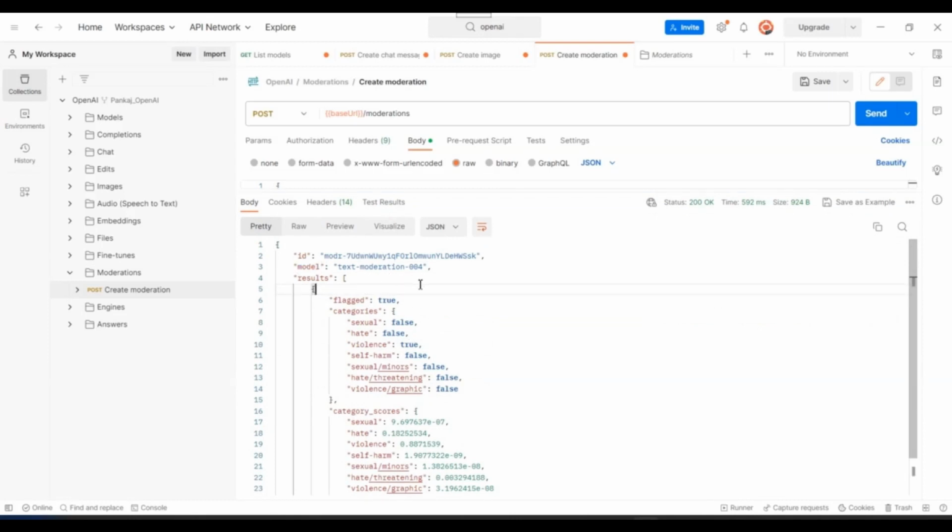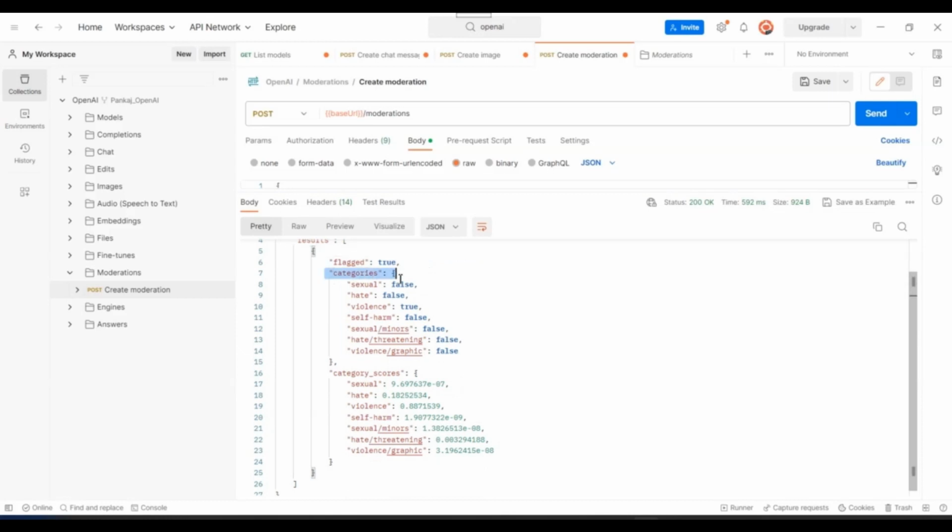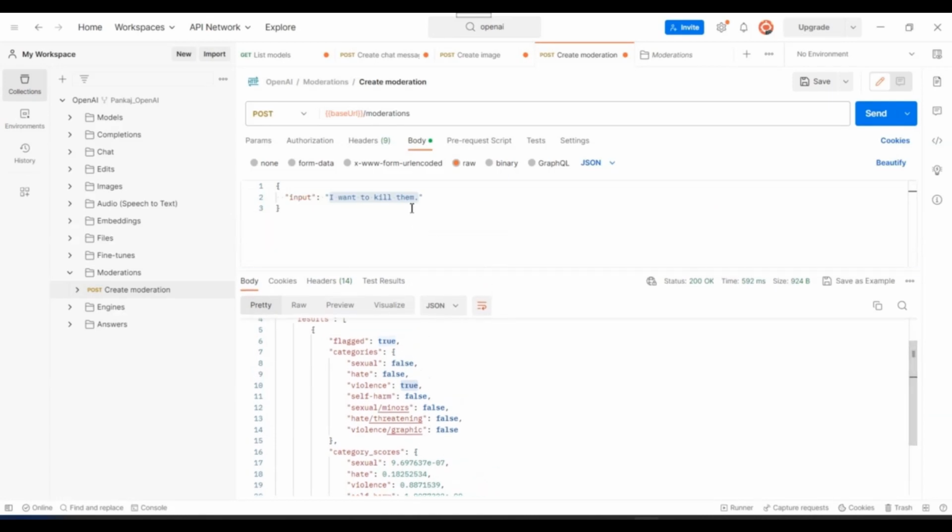And then in result, you'd be getting two sets of parameter. First would be categories and second would be category scores. Categories are nothing but the sentiments present or sentiments for which this text has been analyzed. So if you see, we have sexual, hate, violence, self-harm, right? All these sentiments are there. And if you can see all other values are false, but the violence value is true. That means this request or the text which we send to this moderation API is having violence sentiment inside it, right? You can easily analyze that.